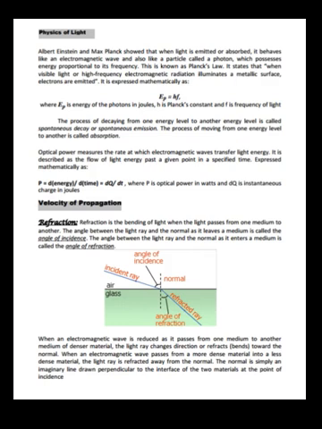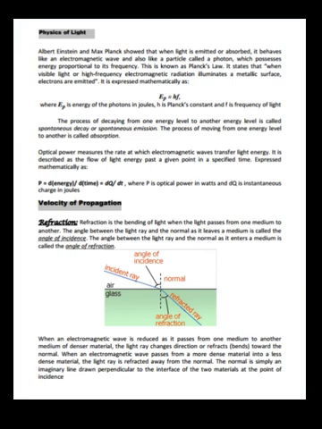Now let us see the physics of light. Albert Einstein and Max Planck showed that when light is emitted or absorbed, it behaves like an electromagnetic wave and also like a particle called a photon, which possesses energy proportional to its frequency. This is known as Planck's law. It states that when visible light or high frequency electromagnetic radiation illuminates a metallic surface, electrons are emitted.